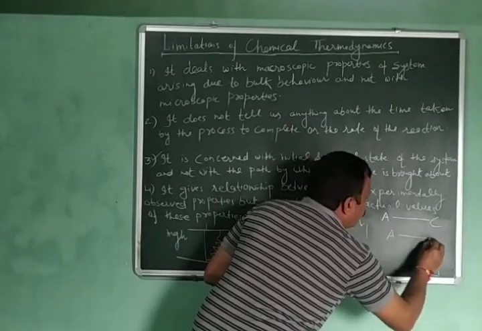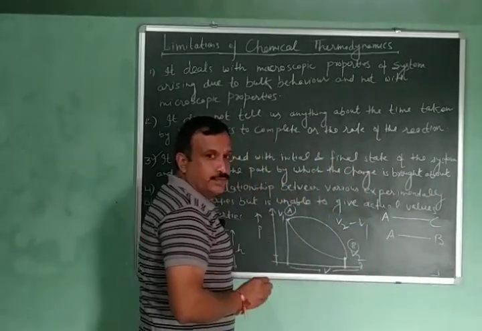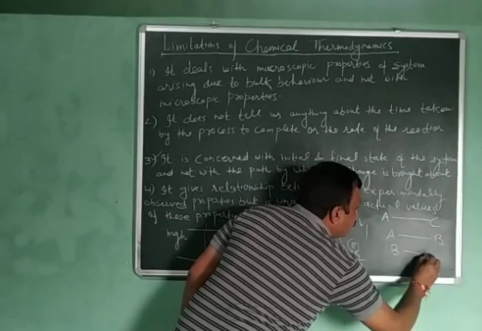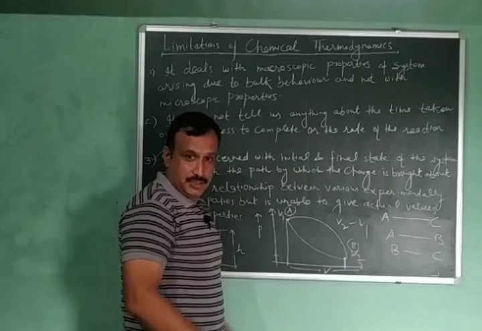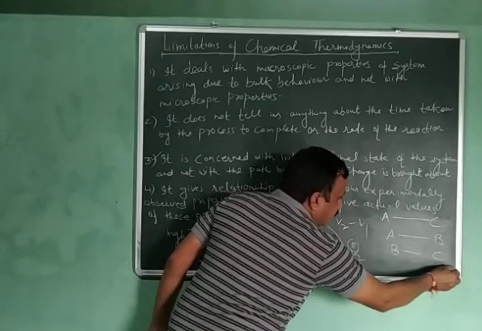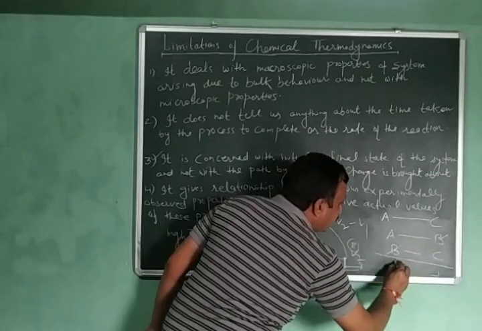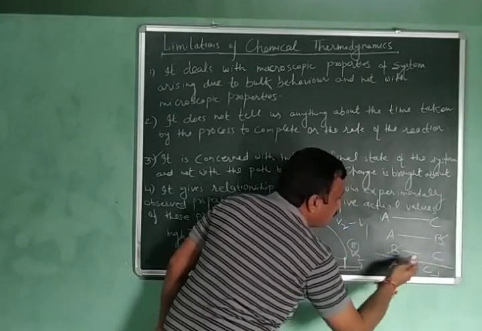A can go to B first, in the first step, and in the second step B will go to C. This is the mechanism. And then we write the overall reaction, we cancel B with B, and then A is changing to C. This is our overall reaction.